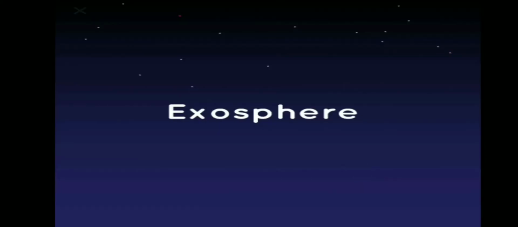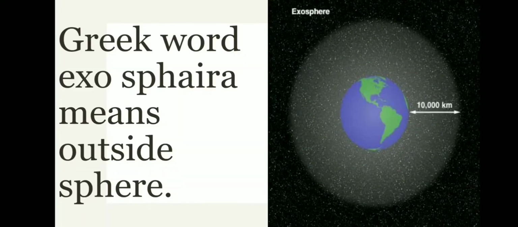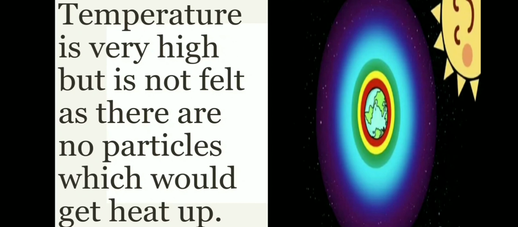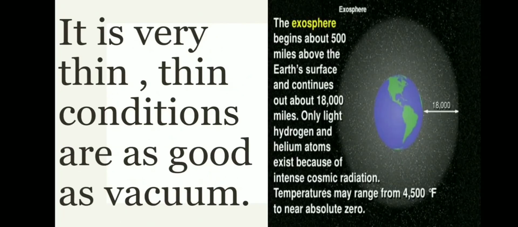The last layer, the exosphere. The Greek word exosphere means outside sphere. You can see this is Earth and this is the 10,000 km extension of the exosphere. It is the transition zone between the Earth's atmosphere and outer space. The temperature is very high but is not felt as there are no particles which would get heated up. So the temperature is normal. It is very thin, as good as a vacuum.